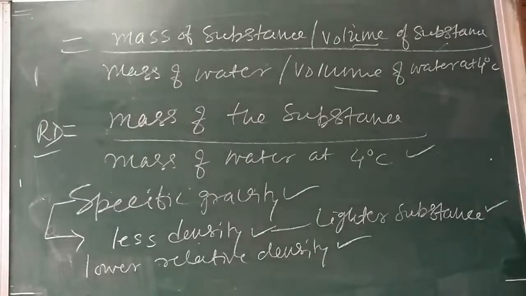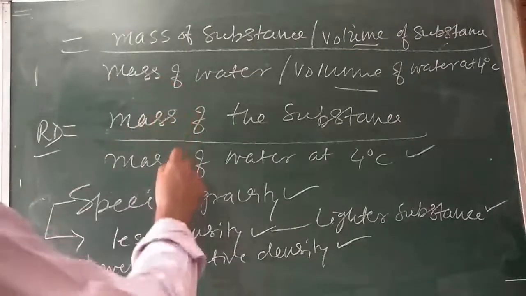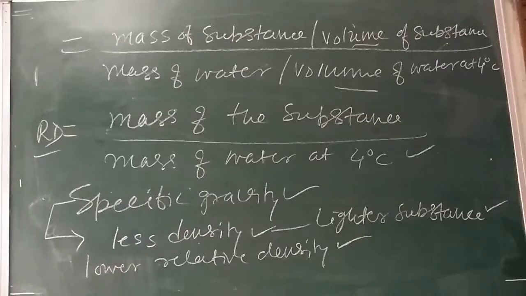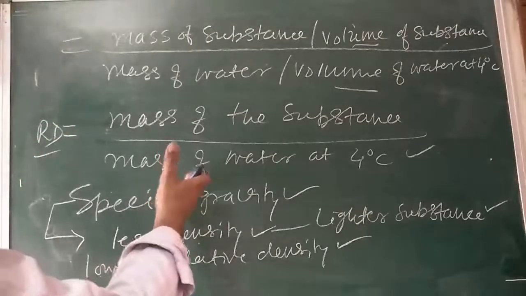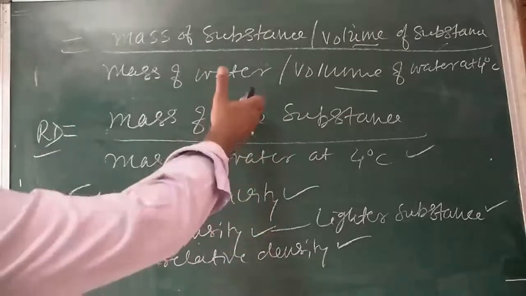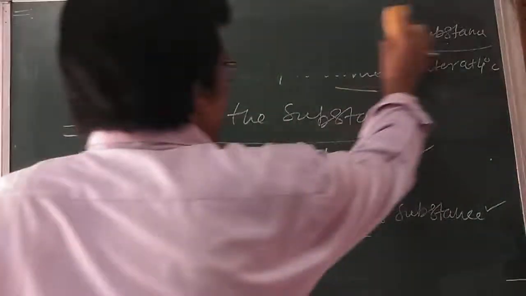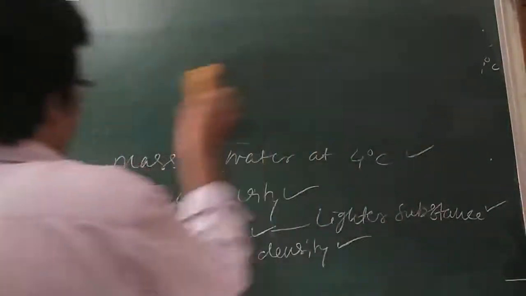So we just saw what density is: mass per unit volume. Then relative density is the ratio of the mass of the substance to that of the mass of water at 4 degrees centigrade, or density of the substance to that of the density of water at 4 degrees centigrade. Both are the same quantities, so it has no unit. Now, write down. Now we will see another article of this chapter. What is that?